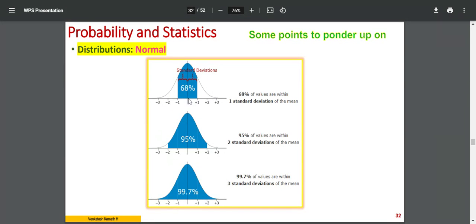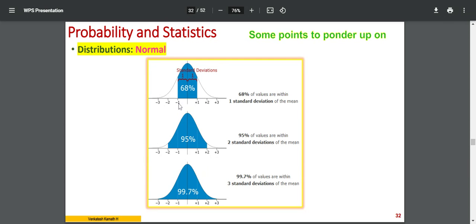From the mean to the left and right, the middlemost one standard deviation, Z is equal to -1 to Z is equal to +1. Within this range, if you find out the area, it is 68%. This is one of the most important points. This entire slide and one more slide will come. These two slides will be the most important for you, because your questions will be absolutely based on this. This is the basic thing that you need to remember.